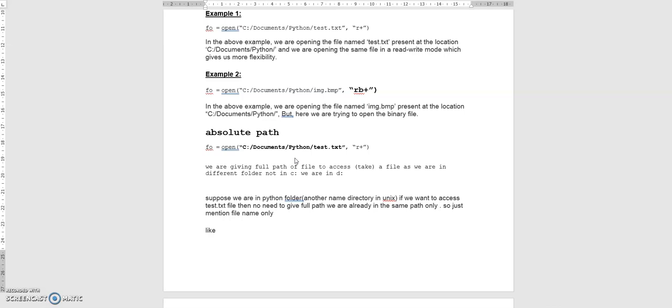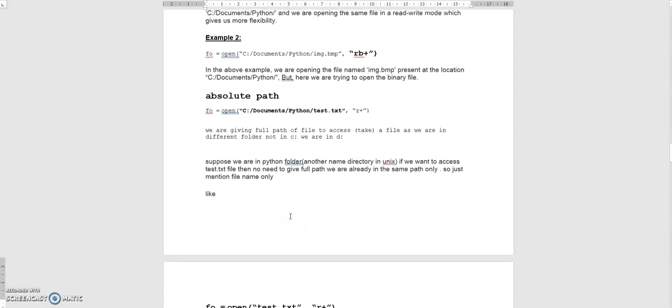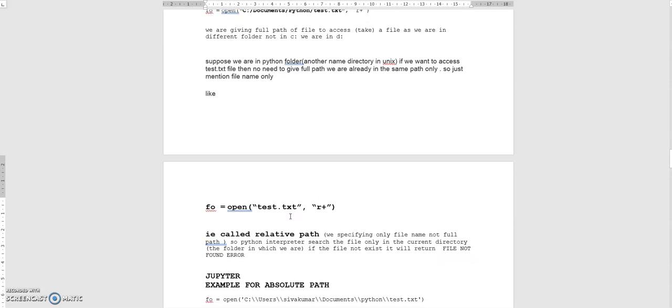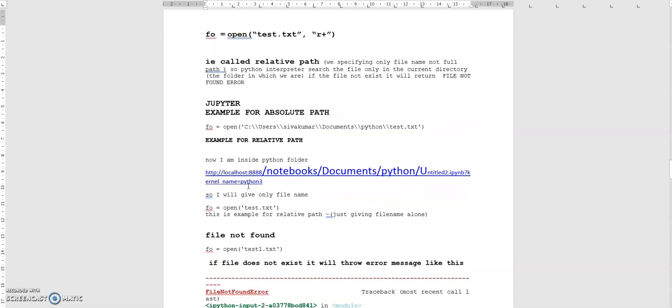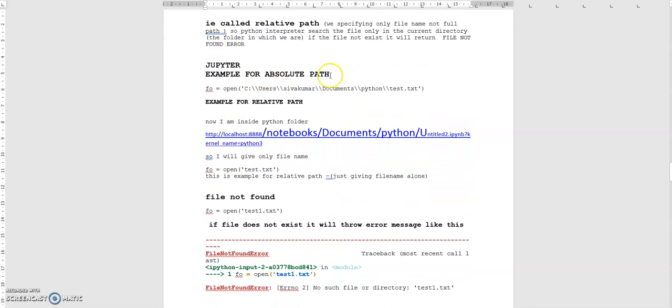But if you are in a different directory, then you should give an absolute path, that is the complete full path of the file. So here we are opening, this is an example for the relative path. Here we specified only the file name, not the full path of the file. Then in Jupyter notebook, the example for the absolute path.